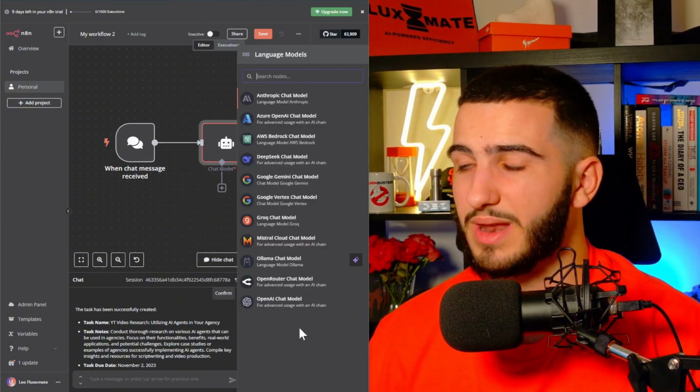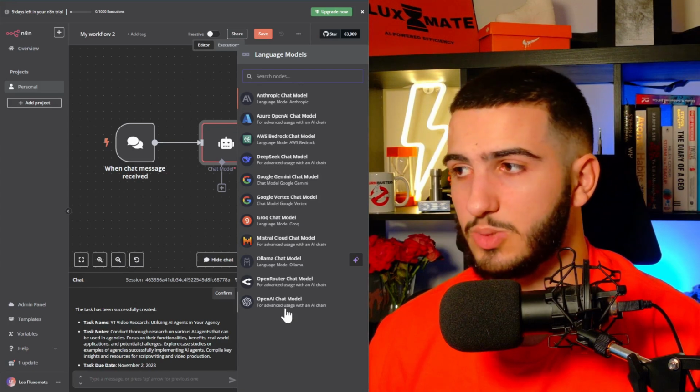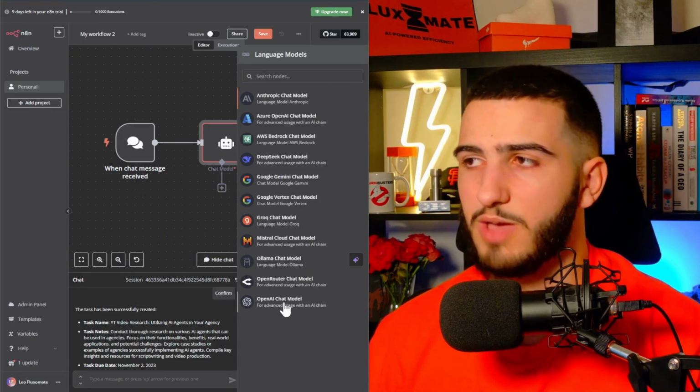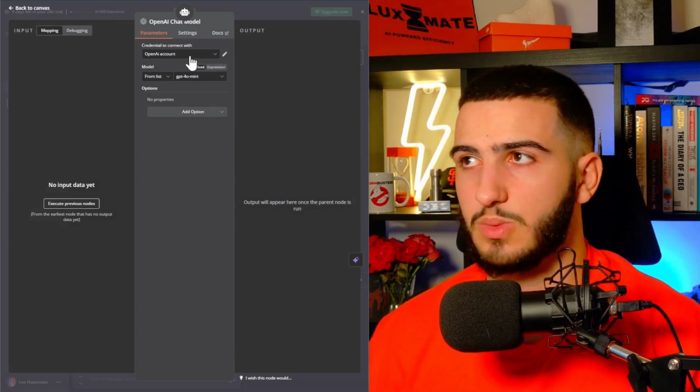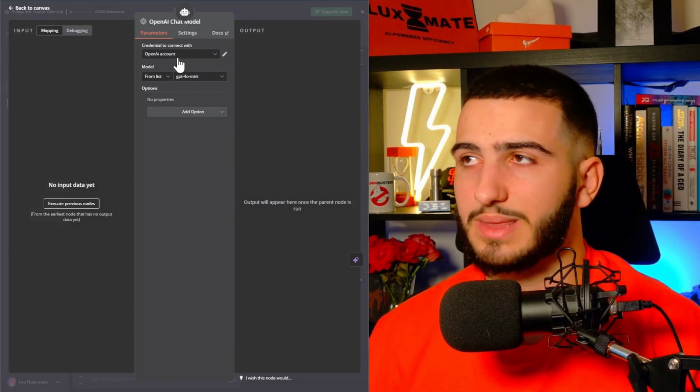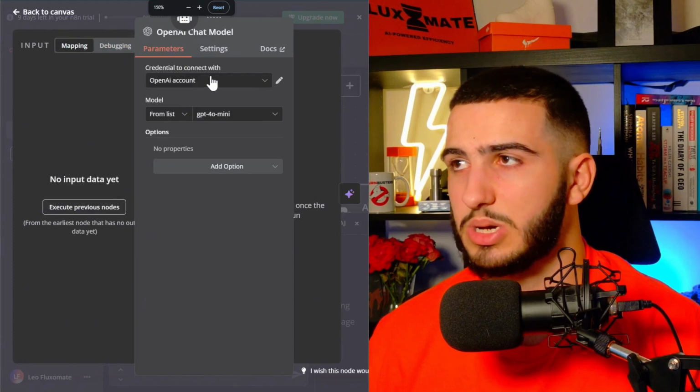For this, you can connect as many different AIs as you want. For this example, I like to use OpenAI because that's the easiest one. It's the one I use for everyone. Maybe in the future there'll be a better one, but for now, this is what we're going to use. And then you want to connect the credentials. I'm going to zoom in for you guys so you can see a bit better. But I've already done that.